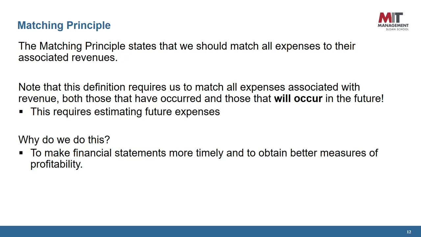Matching principle deals with the issue of when to recognize expenses in a given period as opposed to revenues. The matching principle states that we should match all expenses to their associated revenues. In other words, whatever cost is incurred to create a revenue will be recognized once the revenue is realized. Note that this definition requires us to match all expenses associated with revenue, both those that have occurred and those that will occur in the future. This requires estimating future expenses. Why do we do this? We do this to make financial statements more timely and to obtain better measures of profitability.